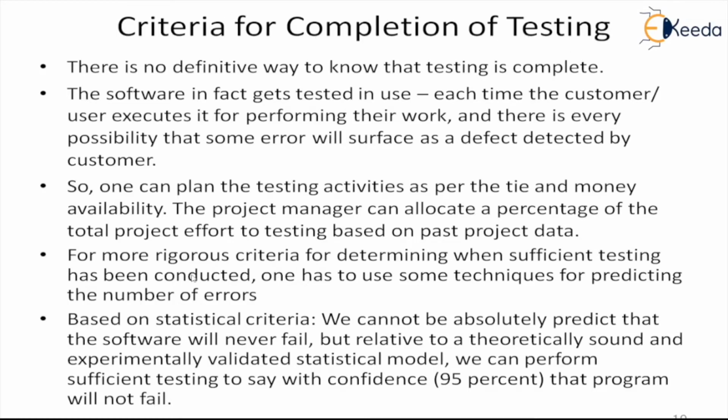Either by using prediction, or by using statistics, or by using the constraints that are available with us, we have to plan our testing very well, so that we are able to test as many paths as possible and uncover as many errors as possible, to get very high quality, very stable, reliable software.